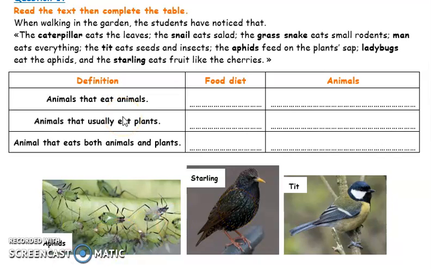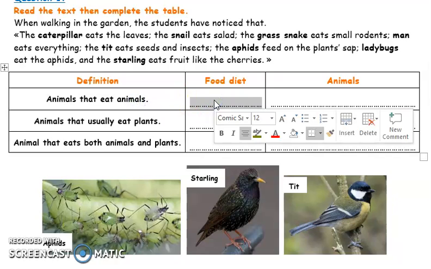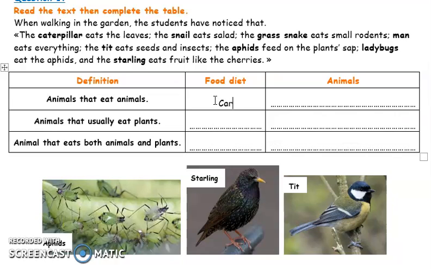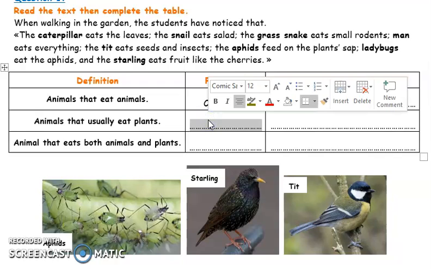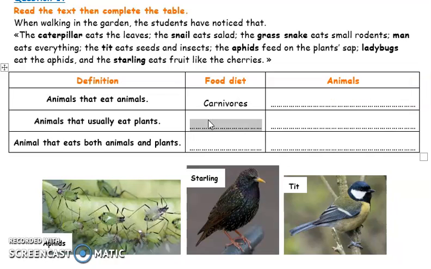Let's classify these animals according to the food they feed on. Animals that eat animals, what do we call them? We call them carnivores. Animals that eat plants are herbivorous animals.